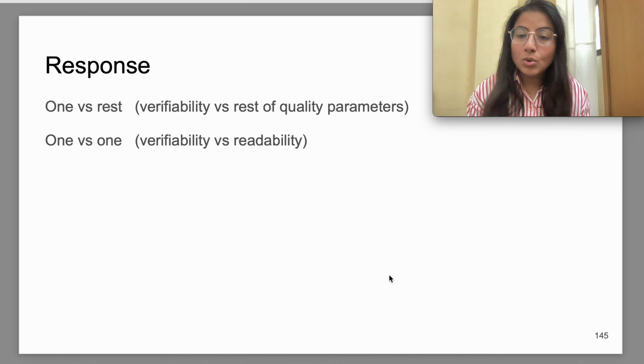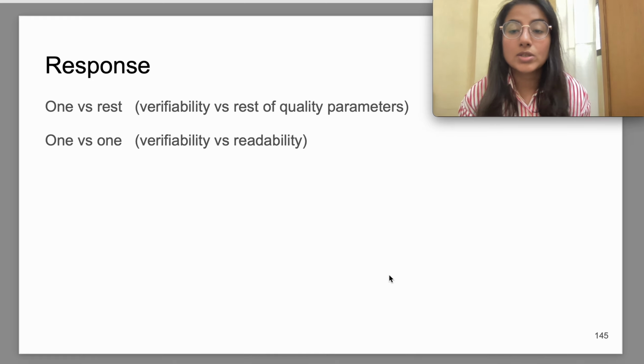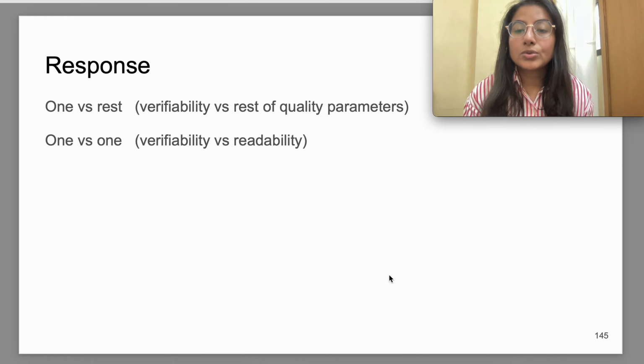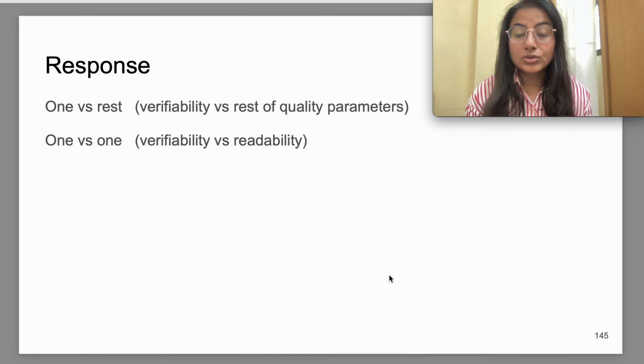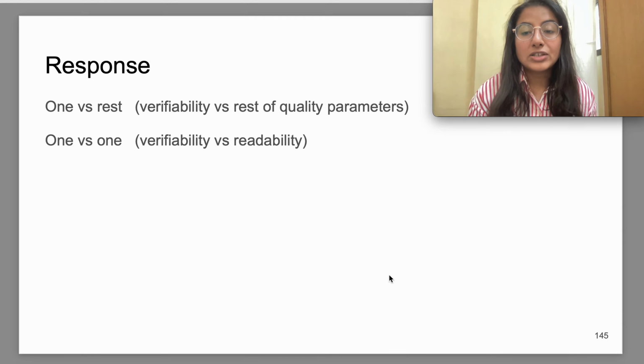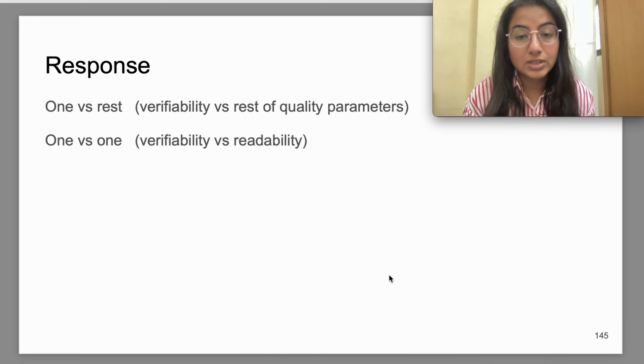But here the motive of the study was to find the relationship between speed and various quality parameters. If we had used one versus rest, it could have been verifiability versus the rest of the quality articles, or readability versus the rest of the quality articles. That wasn't the motive of the study. We wanted to conclude a definitive relationship between speed and all the quality parameters. In case of one versus rest, we would actually be checking whether speed has more relationship with verifiability as compared to the rest of the quality parameters. That wasn't the motive of the study.